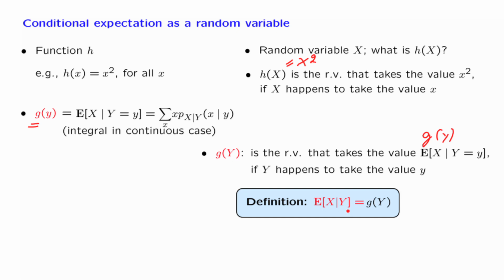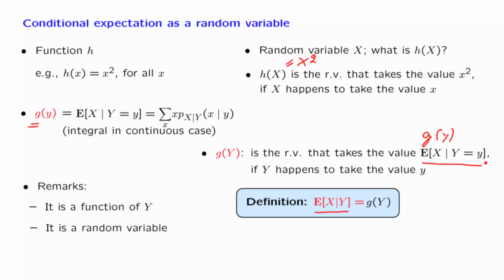To summarize, this notation here stands for a random variable. It is the random variable whose numerical value turns out to be this one, if the value of the random variable capital Y happens to be little y. It is a function of capital Y. Once we know the value of capital Y, then the value of the conditional expectation is well defined, it is known, and it's equal to this particular number.